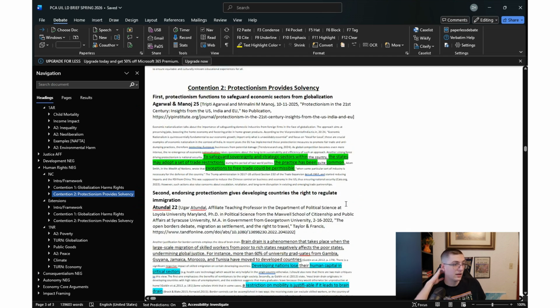Then we get into the solvency side of things. So we talked about how protectionism provides the solvency for a lot of these impacts. So I think the negative can solve by reclaiming sovereignty of individualized developing nations, right? So it starts with economic nationalism.